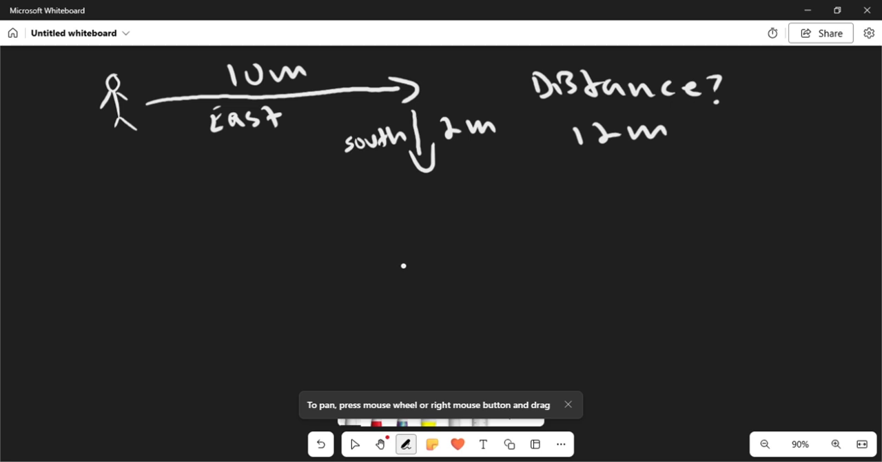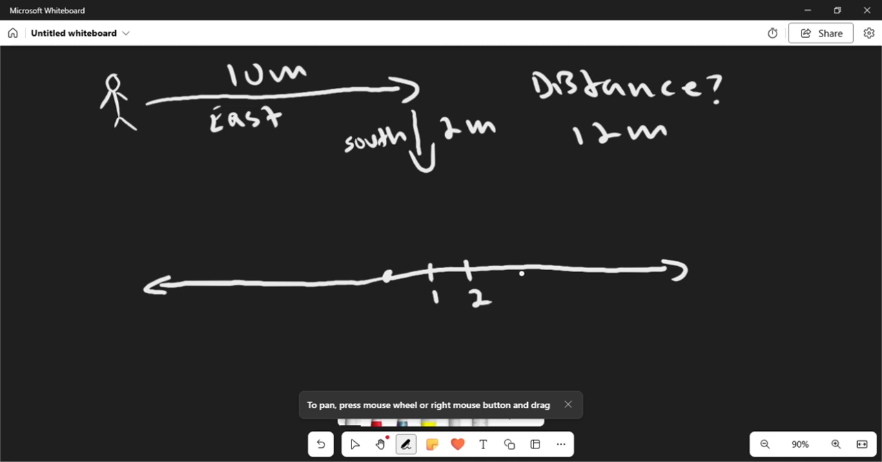Now let's think about displacement. Displacement, as we've seen before, is a vector quantity. So let's make a number line. So let's see, we have 1, 2, 3, 4, 5. Here we have -1, -2, -3, and -4. All right, so let's say this is our starting point here, 0.